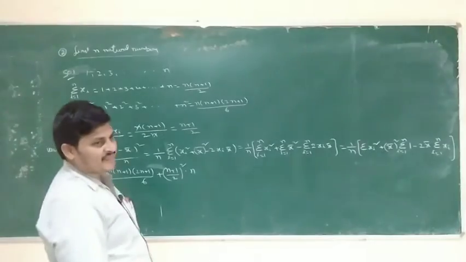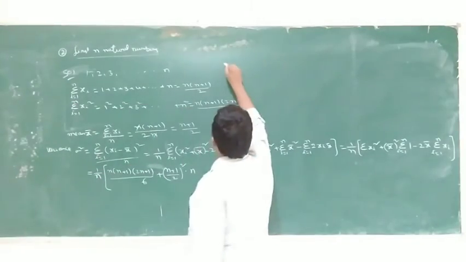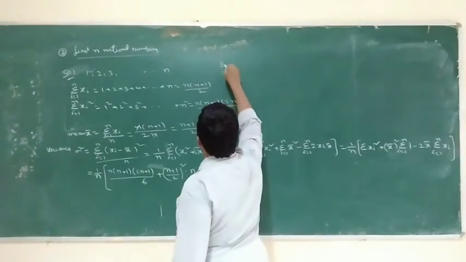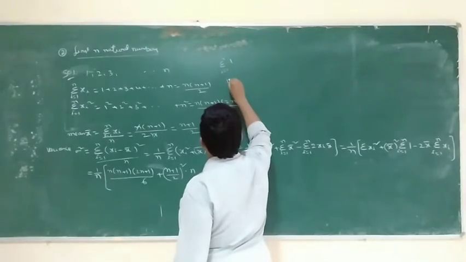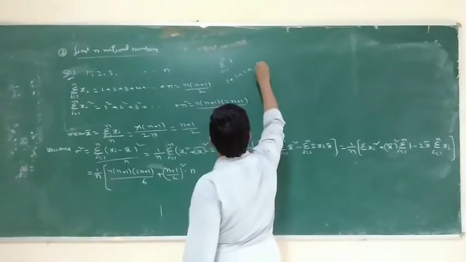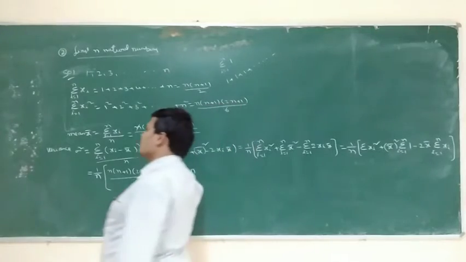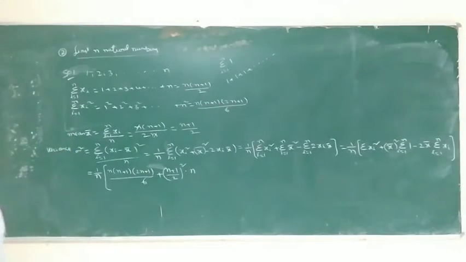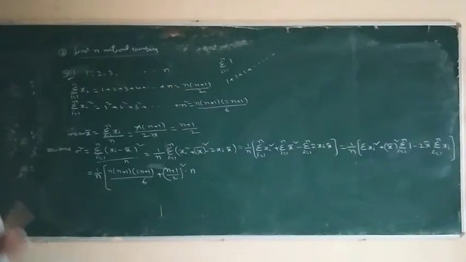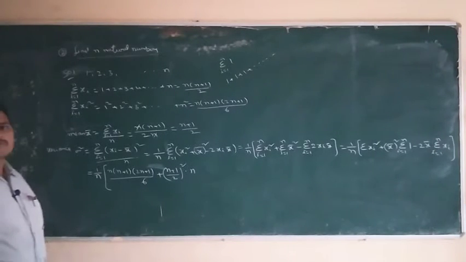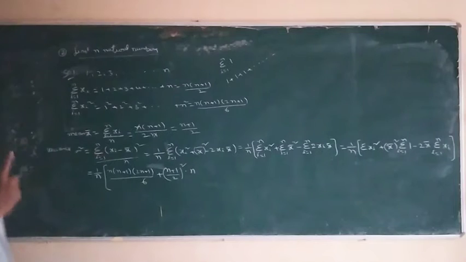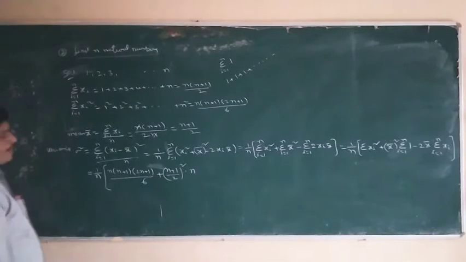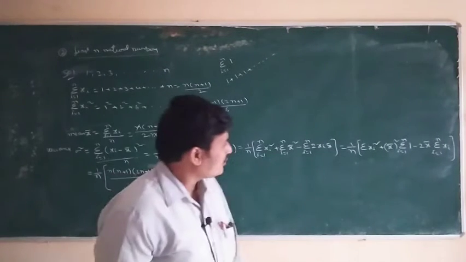Sigma i is equal to 1 to n of 1. 1 means 1 how many times? n times. Adding the ones 2 times, 1 plus 1 is equal to 2. Adding ones 3 times, 3. 4 times, 1 plus 1 4 times, 4. Adding 1 n times means n. So sigma 1 is equal to n.